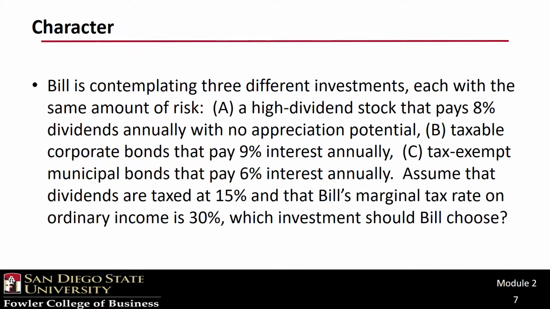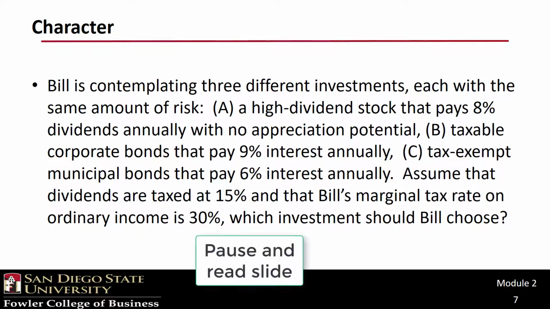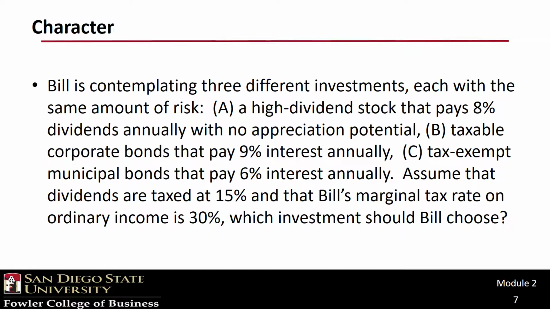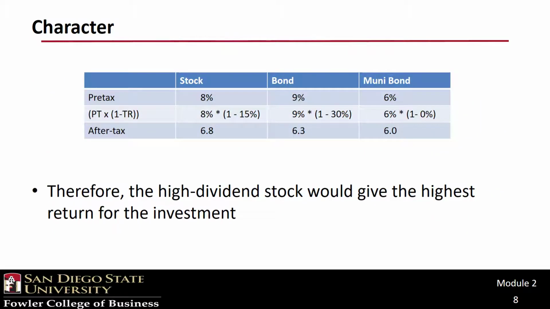Let's read about Bill. Bill has a choice of 3 different investments, and our job is the same as it has been all along: determine the after-tax return.